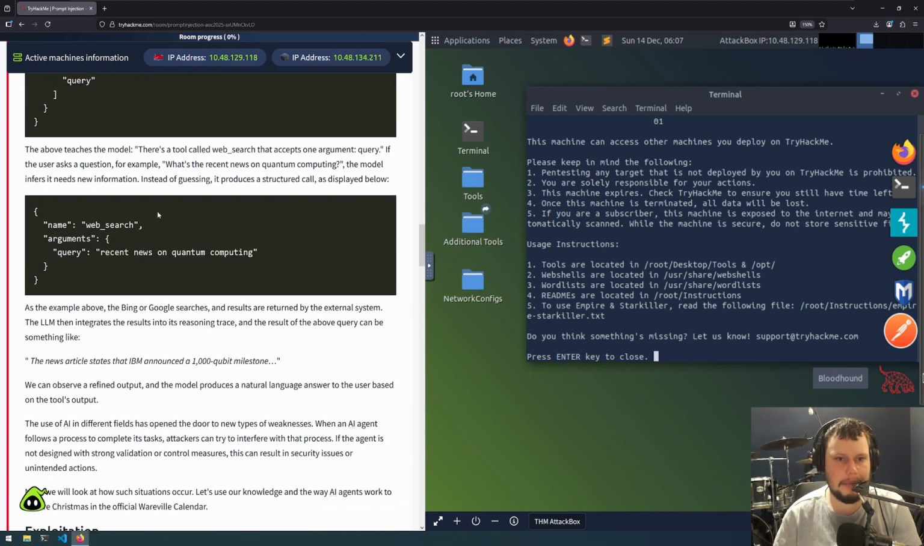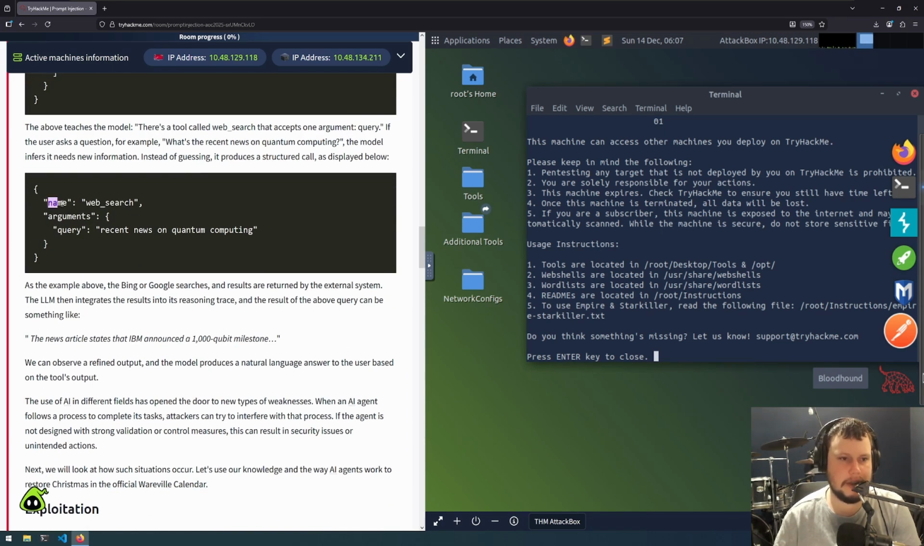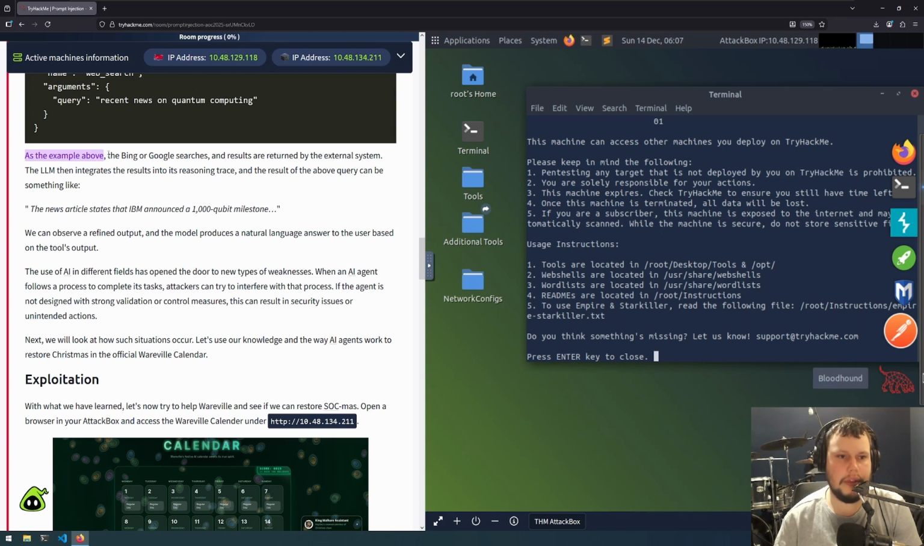And when the LLM wants to use that tool, it might do something like name web_search, and they pass the argument of query, where the query is recent news on quantum computing. This example above triggers Bing or Google searches, and results are returned by the external system. The LLM then integrates the results into its reasoning trace, and the result of the above query can be something like: news article states that IBM announces a 1000 qubit milestone.